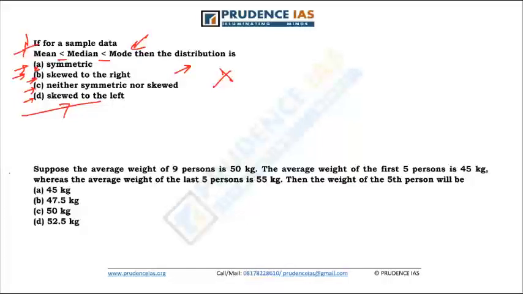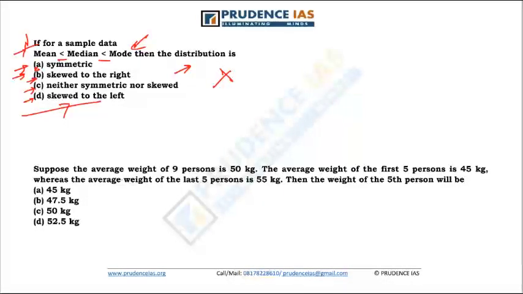Now, moving on, our next question. Suppose the average weight of 9 persons is 50 kg, the average weight of first 5 is 45 kg, whereas the average weight of last 5 is 55 kg. What is the weight of the fifth person? We have another very good question from the 2017 paper.